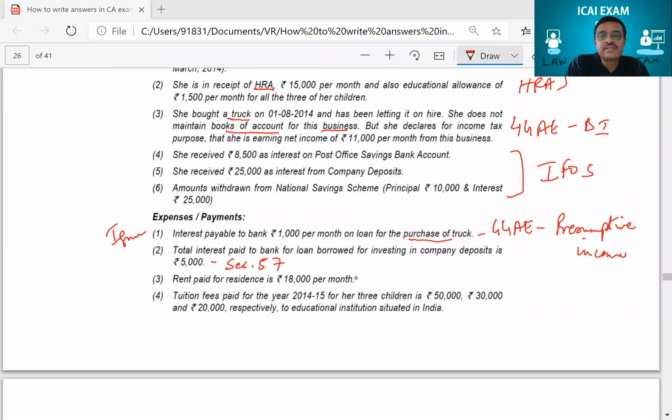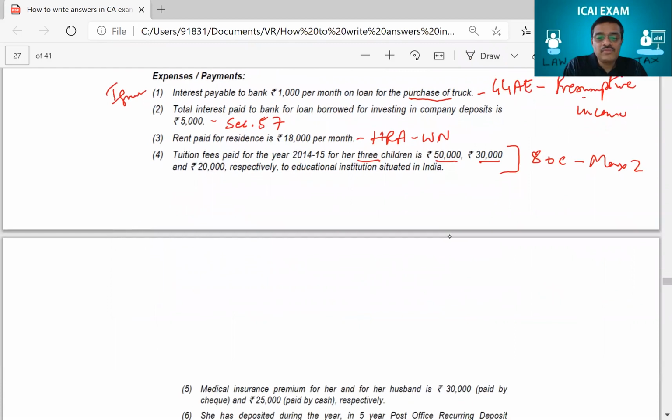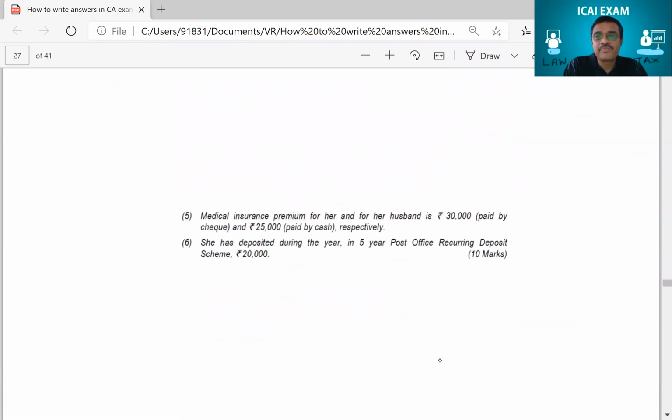And rent paid for residence, this is needed for your HRA working note. And tuition fees, all this will come under 80C. Of course, it's only for a maximum of 2 children. Whereas here there are 3 children, you give only for 2 children. You select the highest so that it can be given as an 80C deduction. Then there's some medical insurance premium.